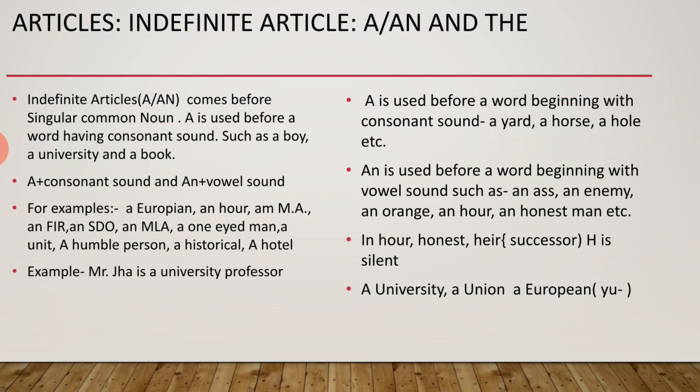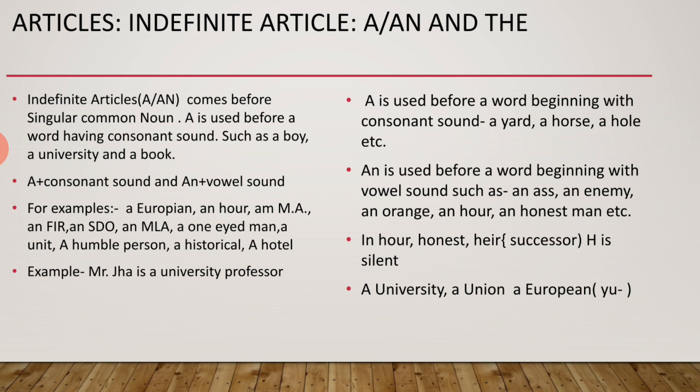So that is the difference. When something or someone is unknown to us, with no individual relation with it, we go for the indefinite article. And if the noun is acquainted with us, known to us, then we go for the definite article. There are two types of articles, definite and indefinite. Just go through the point. Indefinite article, यानी कि a or an, comes before a singular common noun.